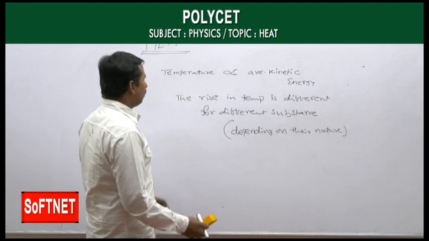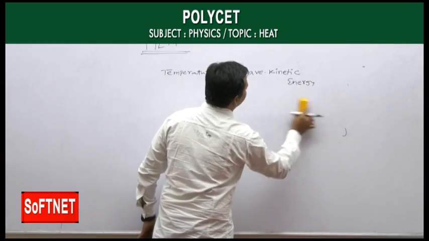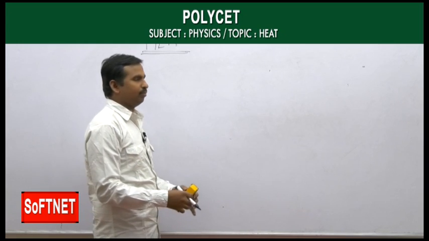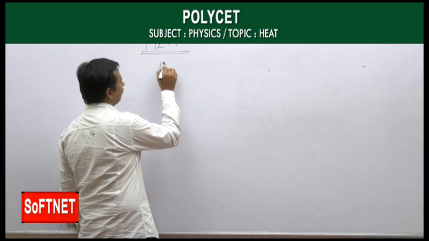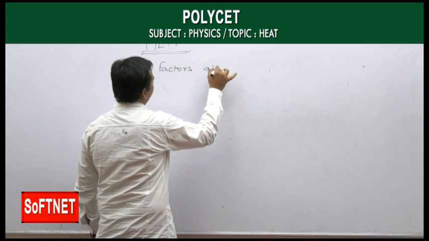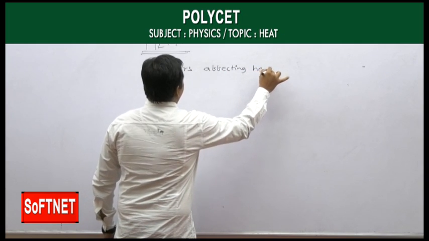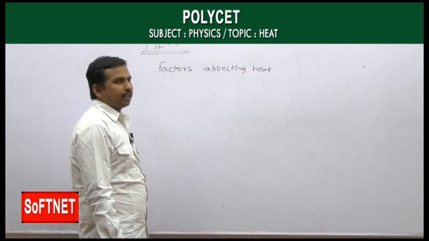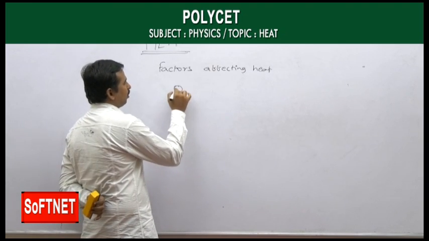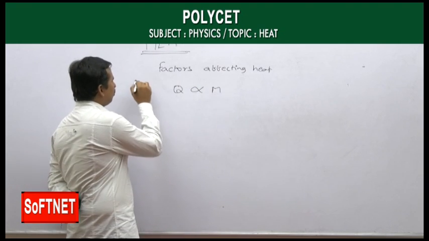Now we will see what factors any object or substance requires while supplying the heat energy, that is, the factors affecting heat. When taking the factors affecting the heat energy, the first factor is mass.